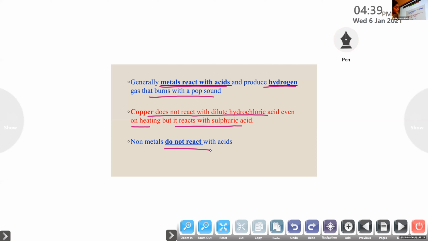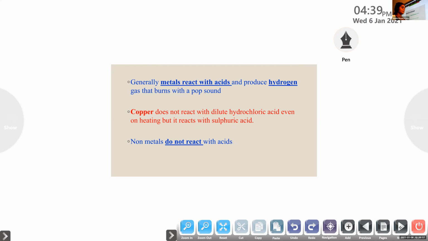Amin, can you read these points? Generally, metals react with acids and produce hydrogen gas that burns with a pop sound. Copper does not react with dilute hydrochloric acid even on heating, but it reacts with sulfuric acid. Non-metals do not react with acids. Clear? The next one, reaction with bases.